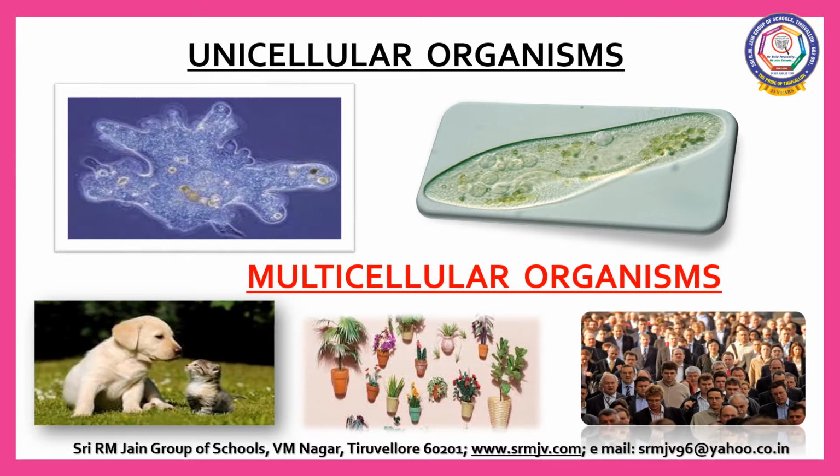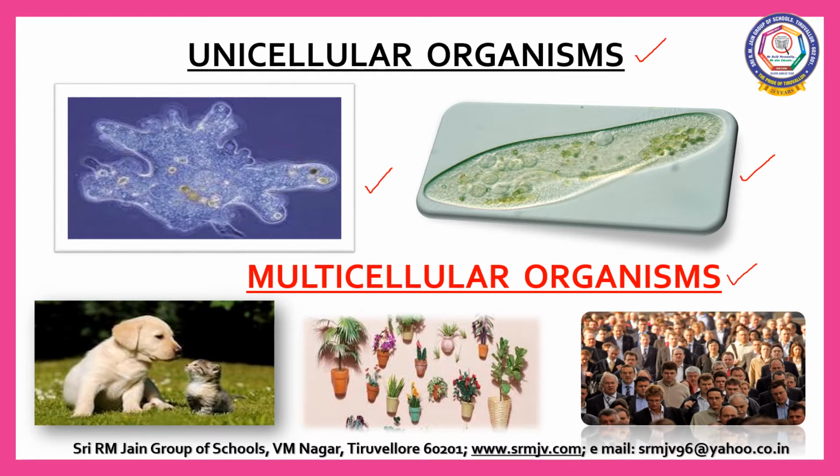In the previous biology chapter, we have studied that all living organisms are made up of cells. Cell is the structural and functional unit of life. We have discussed two categories of organisms, unicellular organisms and multicellular organisms. Unicellular organisms are made up of a single cell, whereas multicellular organisms are made up of many cells.